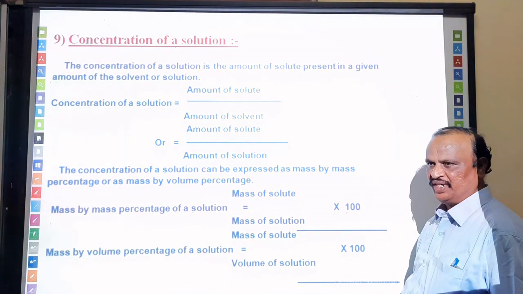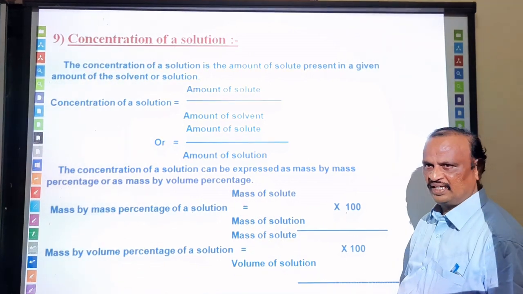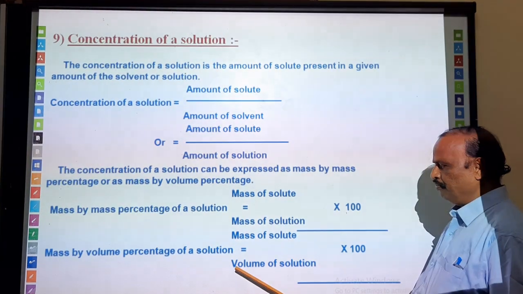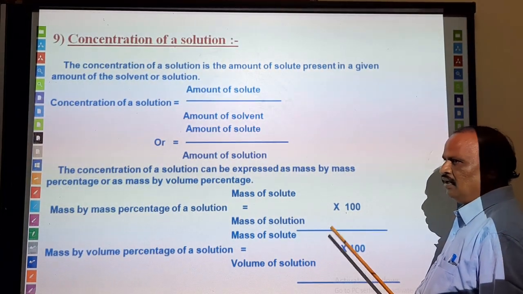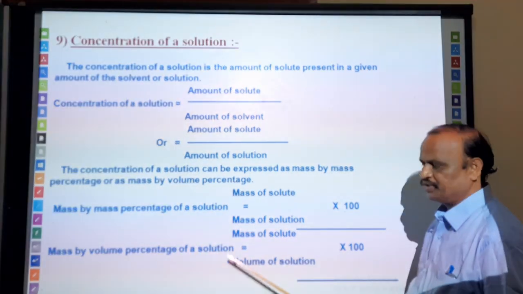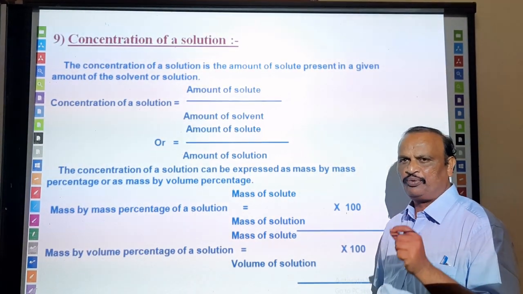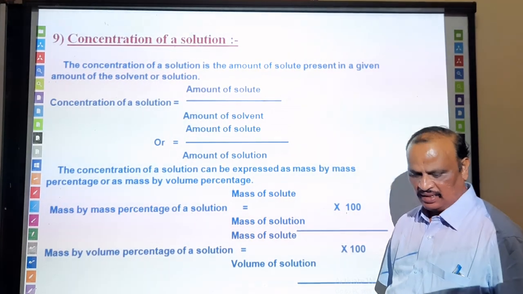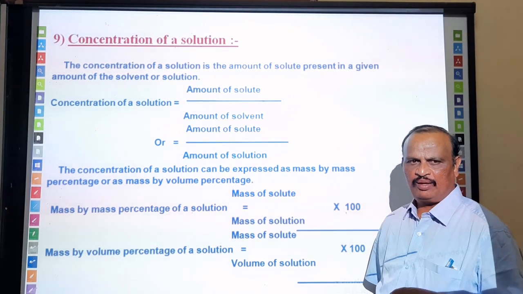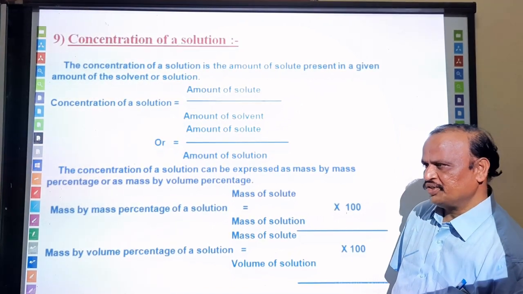So mass by volume percentage. Take some mass of substance and dissolve it in a certain volume of solvent. That's what mass by volume percentage is. It is the mass of the solute present in a given volume of solution, calculated per 100 parts of the total volume of the solution. For example, you dissolve 10 gram of sugar in 100 ml of water. That's how the mass by volume percentage is expressed.